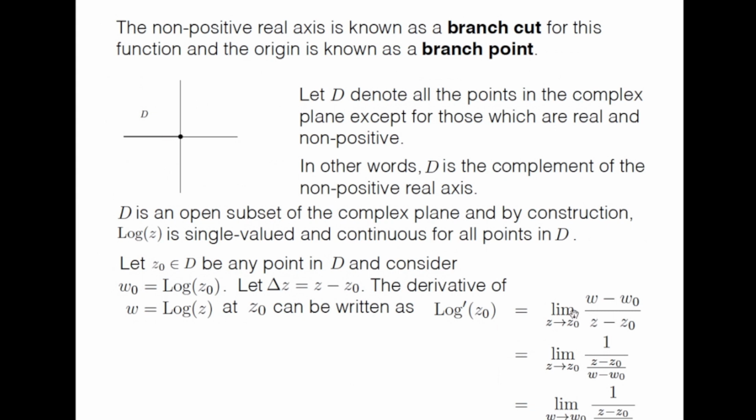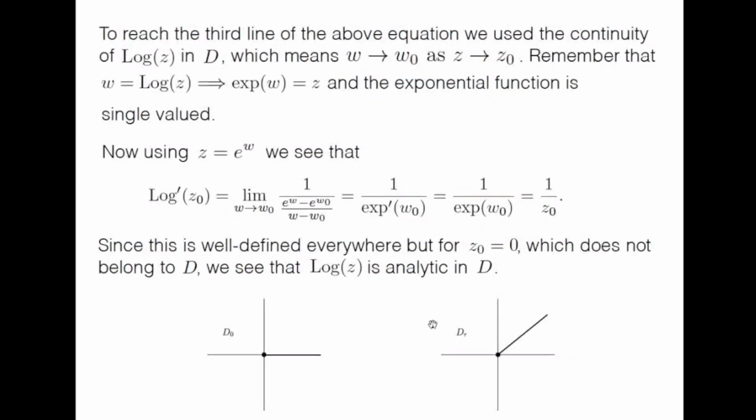And the basic definition of the derivative is the limit as z tends to z0 of (w minus w0) by (z minus z0), and then the limit as z tends to z0 of 1 over (z minus z0) by (w minus w0). And this can also be shown as the limit as w tends to w0 of 1 over (z minus z0) by (w minus w0). And this is because in D, the principal value of the log function is continuous.